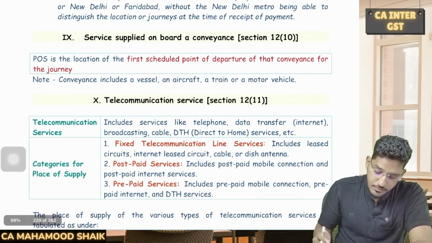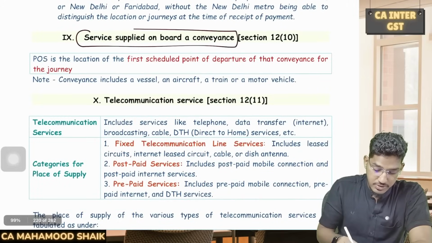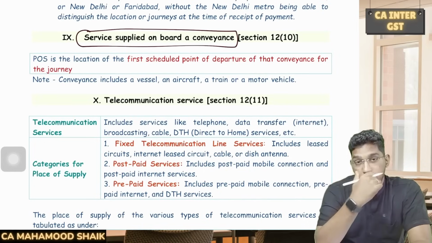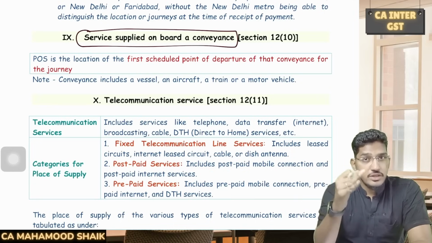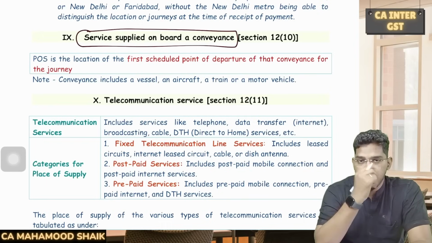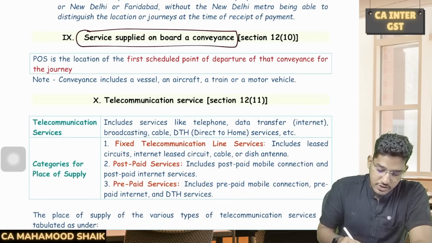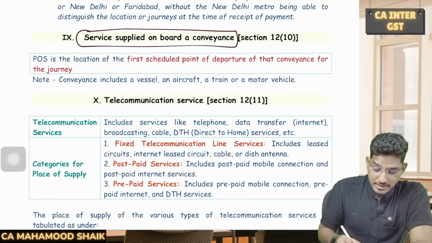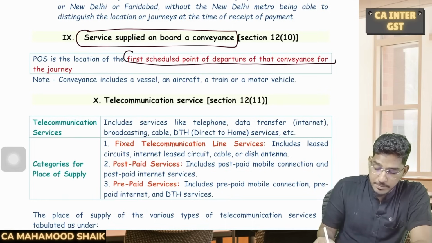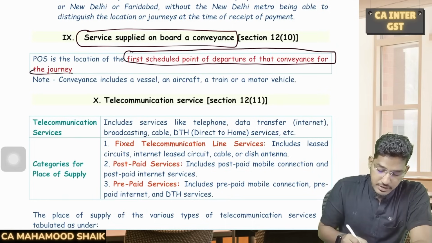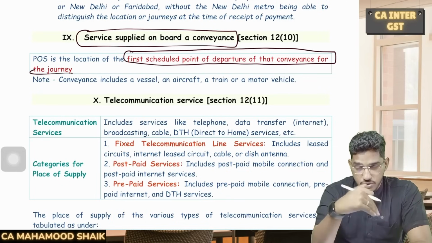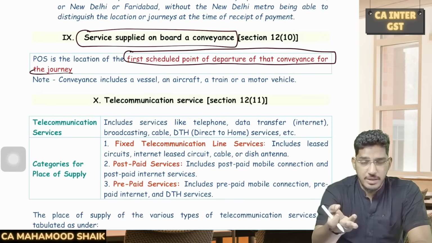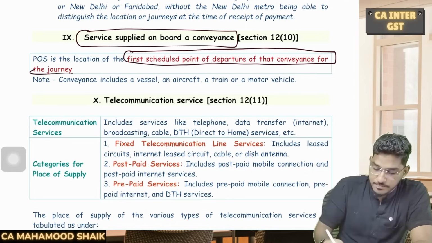Next, services supplied on board a conveyance. Sometimes you board a flight, you are getting bored, you want to watch a movie, you pay some money and this airline company will allow you to watch a movie. So here that airline company is providing the services on board. In those cases, what will be the place of supply? They say that in case of services supplied on board a conveyance, place of supply is the location of first scheduled point of departure for that conveyance for the journey. So whatever is the first scheduled point of departure, not wherever the goods are, not wherever the person embarks, first scheduled point of departure. Sir, what do you mean by this?